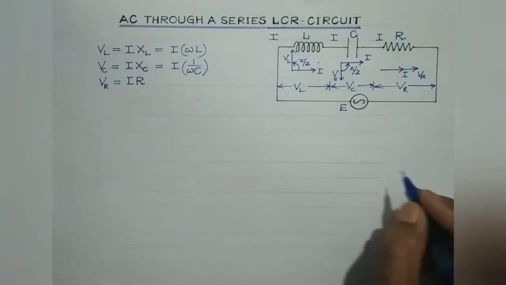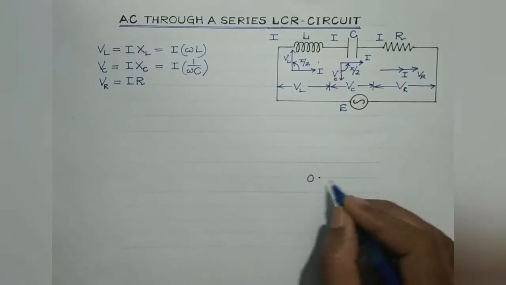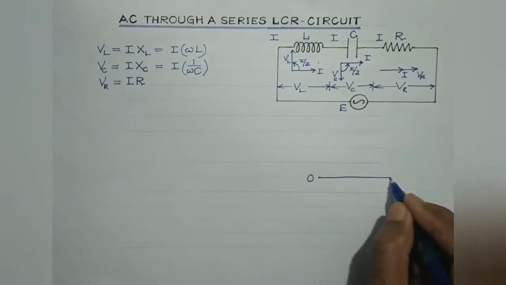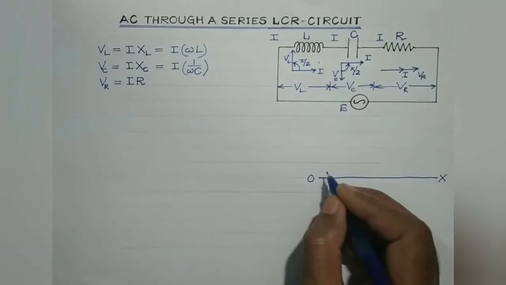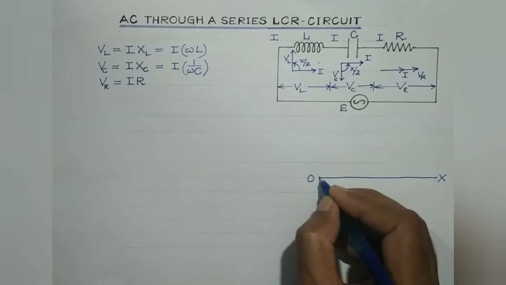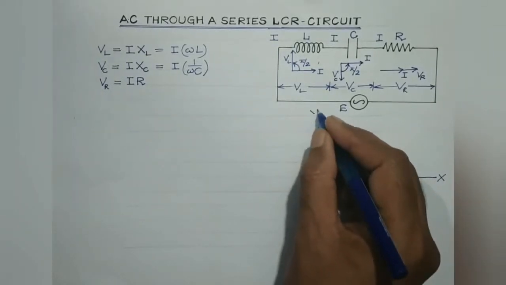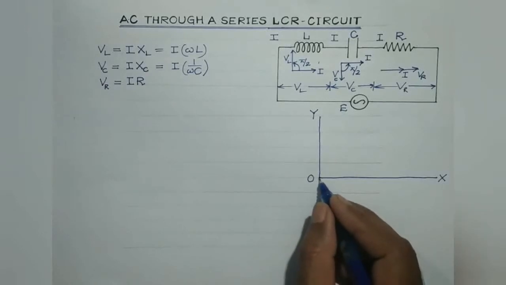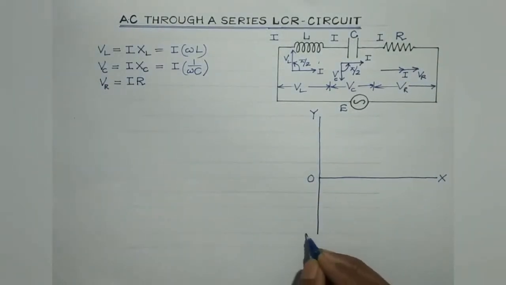Now in an AC circuit, suppose this is the origin, and let us consider this to be the x-axis, OX, and this is the positive y-axis, OY, and let us consider OY dash to be the negative y-axis, right?